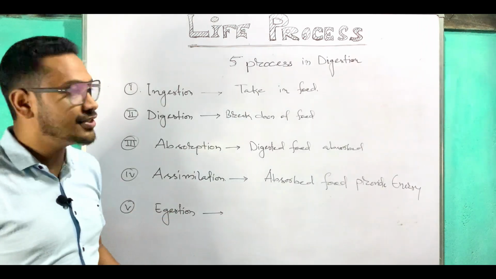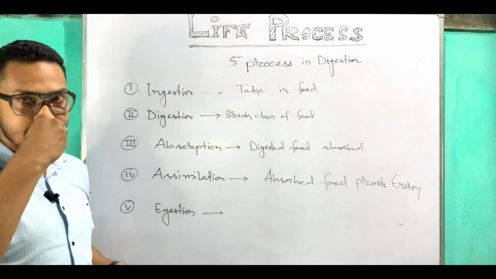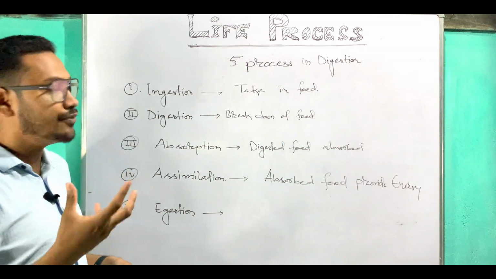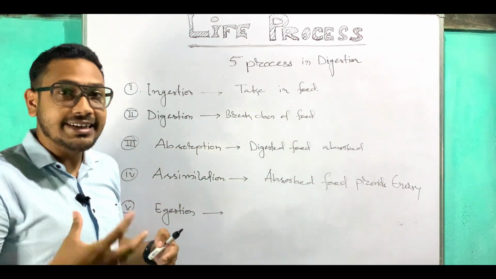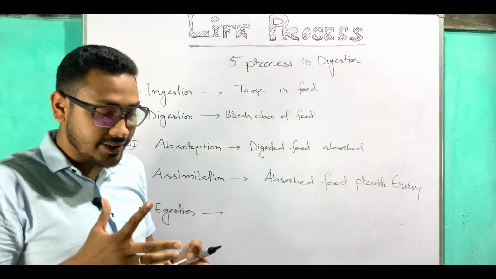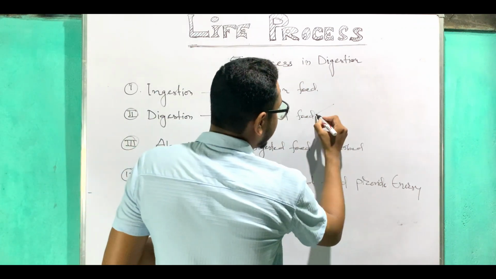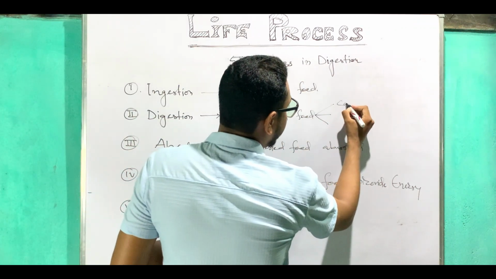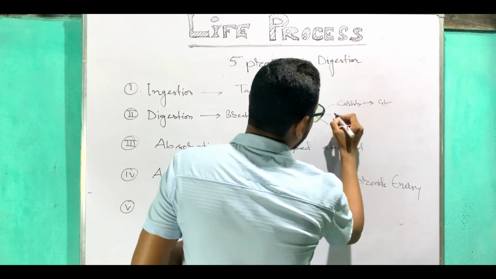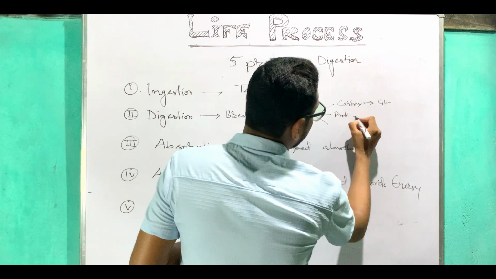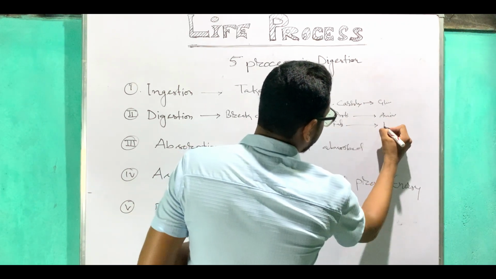Coming to the process of digestion, there are 5 processes in digestion. First one is ingestion, taking in food. Next comes digestion. Digestion means, as I told you before, the breakdown of food. Here the food is being converted: carbohydrate is converted into glucose, protein is converted into amino acids, and fat is converted into fatty acids.